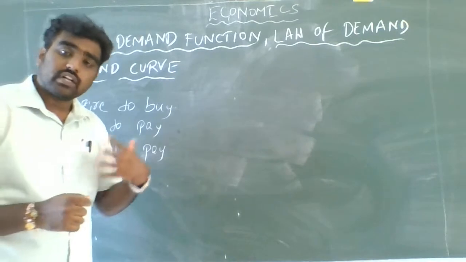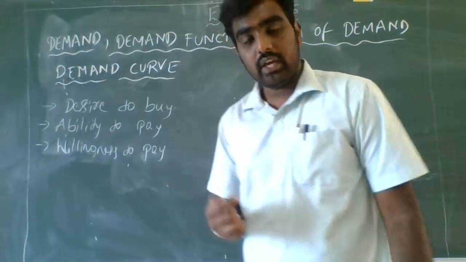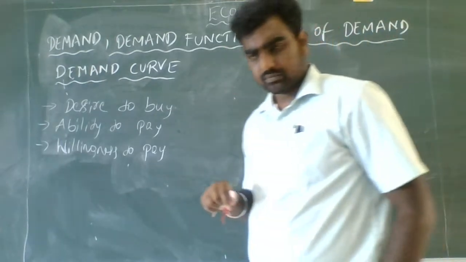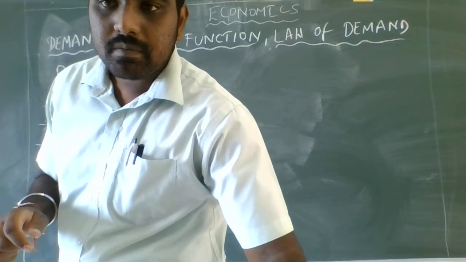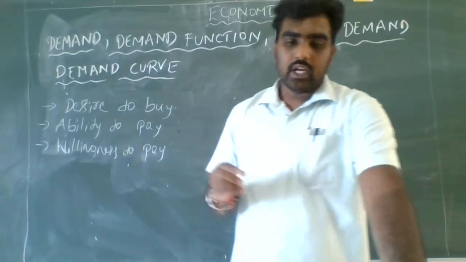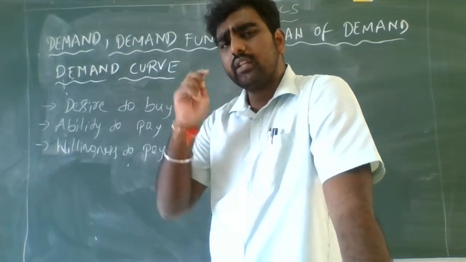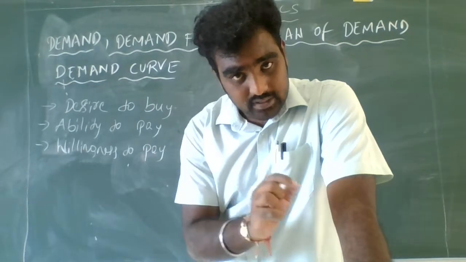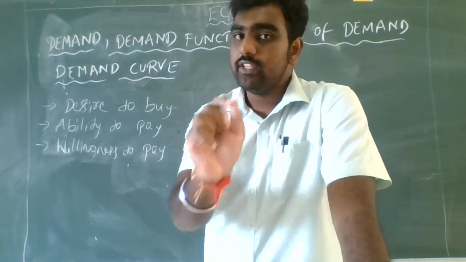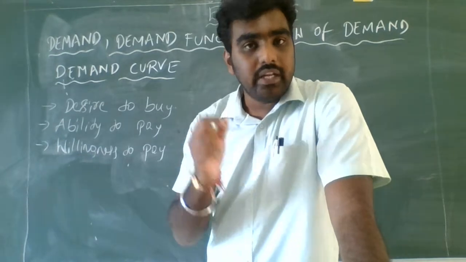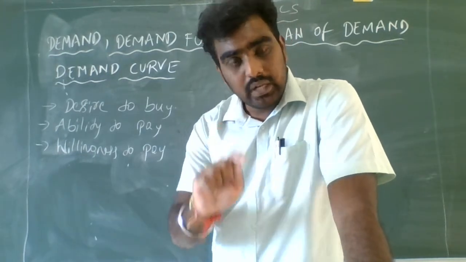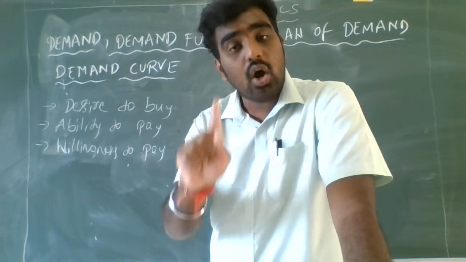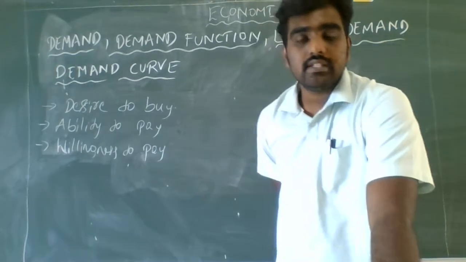The quantity that the consumer wishes to buy at a particular price is called demand. I am repeating: the quantity of a commodity that the consumer is willing to buy and able to afford at the given prices according to his taste and preferences is called demand.